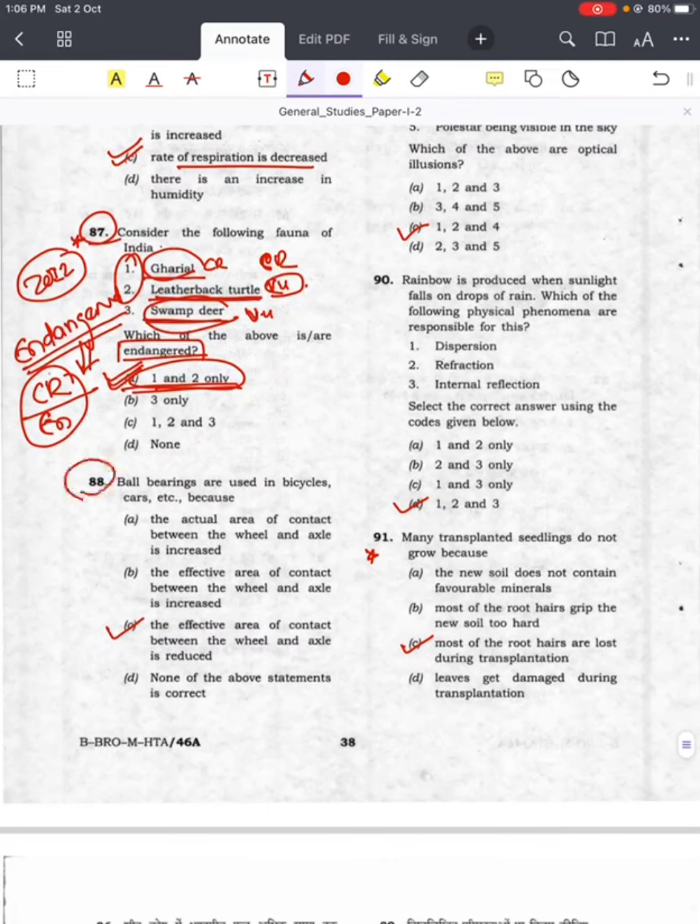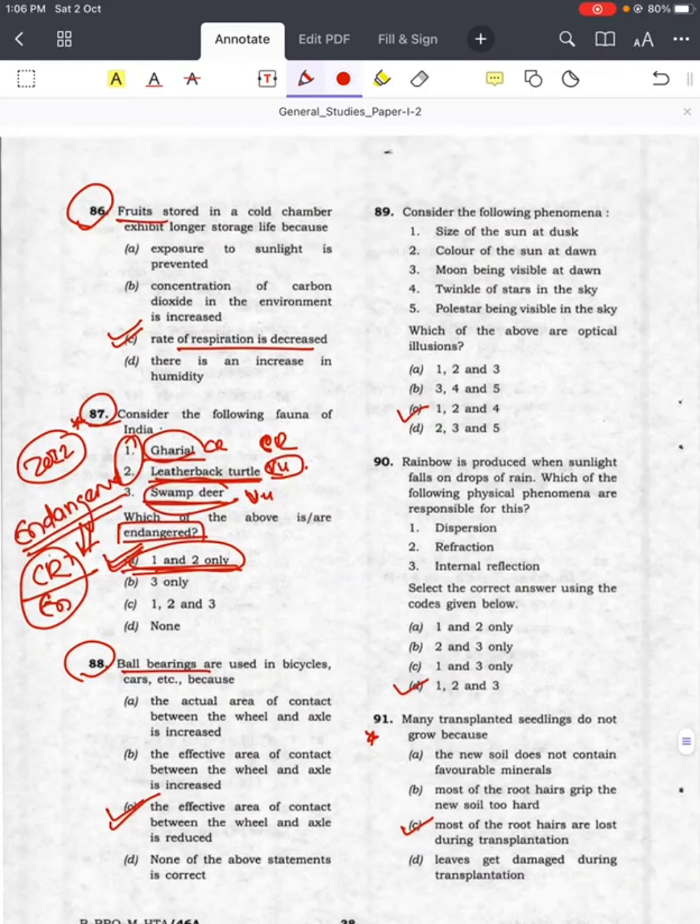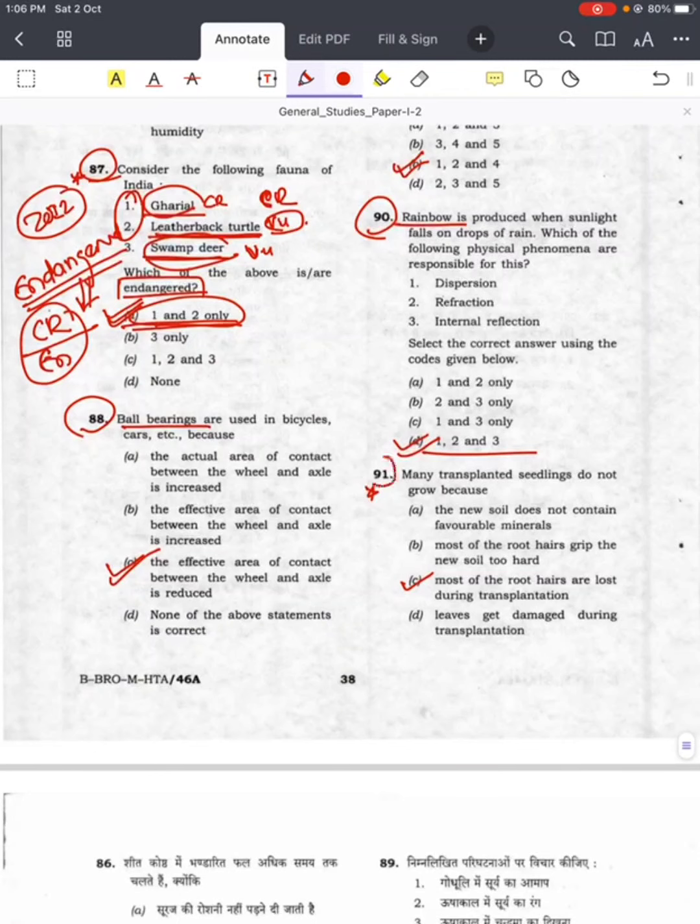Question number 88, ball bearings, answer is C. Question number 89, answer is C. Question number 90, rainbow, answer is D, 1, 2 and 3. Question number 91, many transplanted seedlings do not grow because, answer is C, most of the root hairs are lost during transplantation.